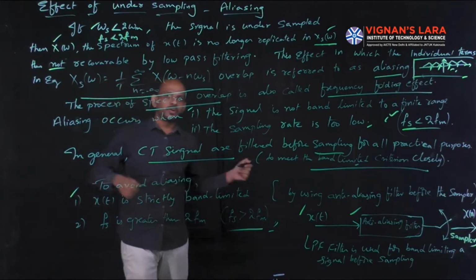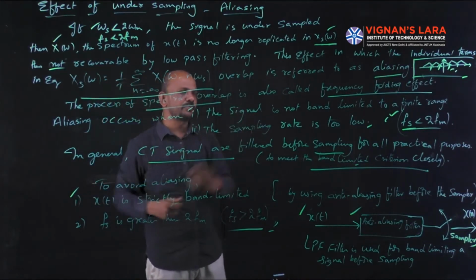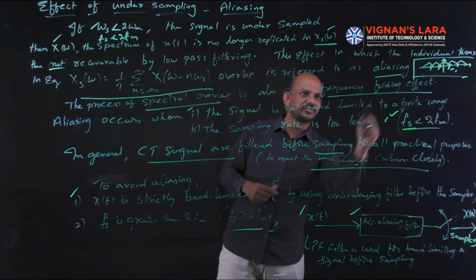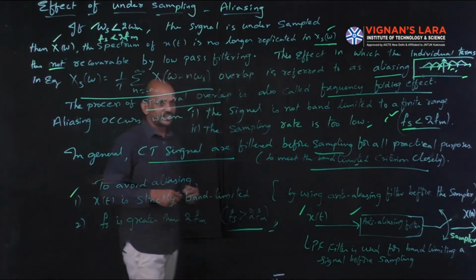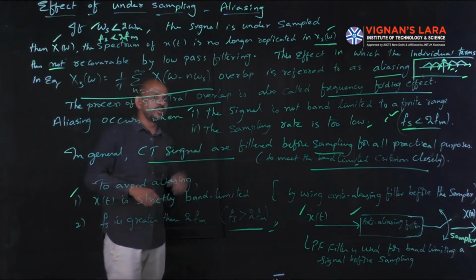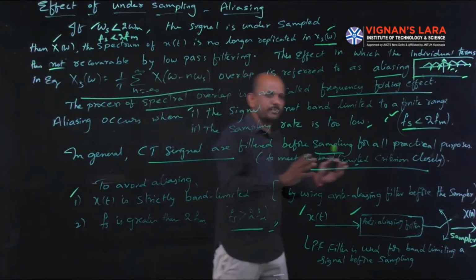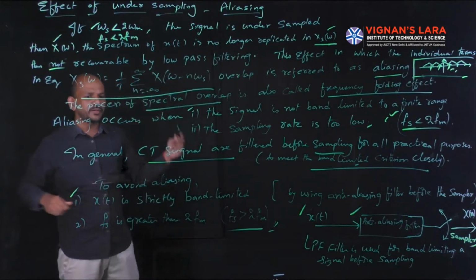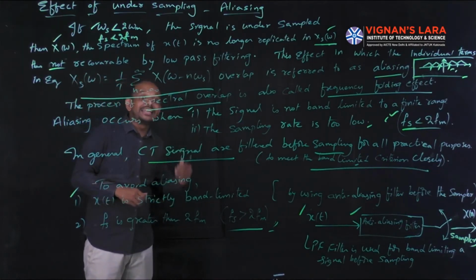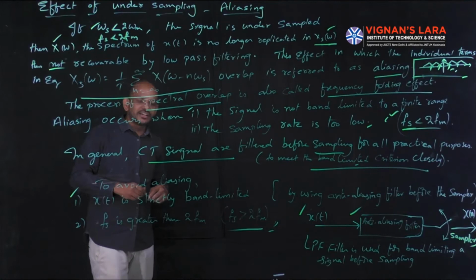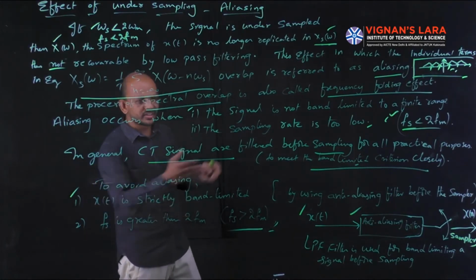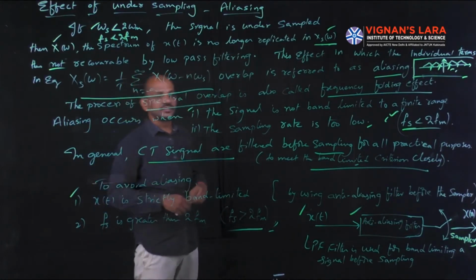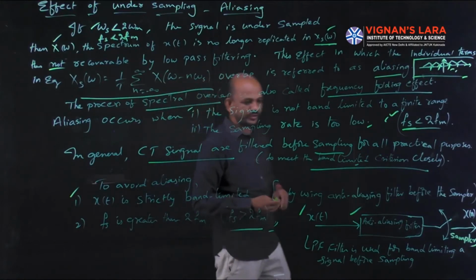The process of spectral overlap is also called the frequency folding effect. Mainly this aliasing occurs for two reasons. The first one is that the signal is not band limited, and the second is that the sampling rate is too low. So to avoid aliasing, the signal x of t must be strictly band limited and the sampling frequency must be greater than 2 fm.